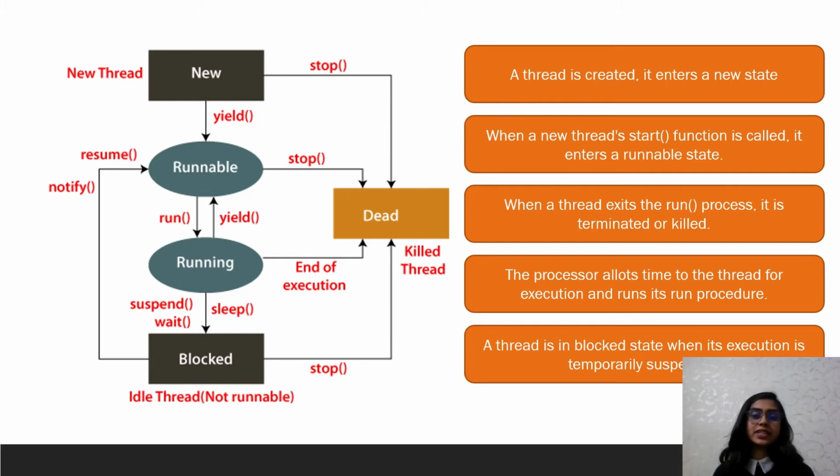Now let us consider a real-time example of a music player. The moment you tap on the button to play the audio, a thread is created and you see the thread starts proceeding and your song starts to play. From the runnable state, it enters the running state and it keeps on running till the song is finished. Hence, that is like the terminated state. In case in between, you just go for the pause, that's where the thread is going to do the wait operation. So when your song is automatically finished or you just stop the song, that is the terminated state. So this is how the thread works.